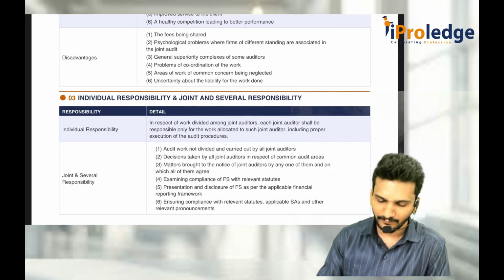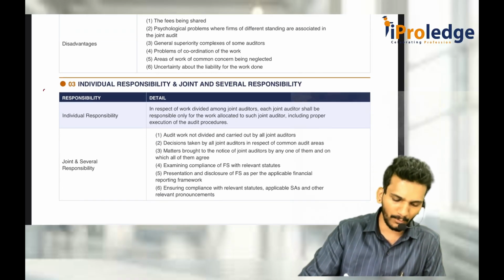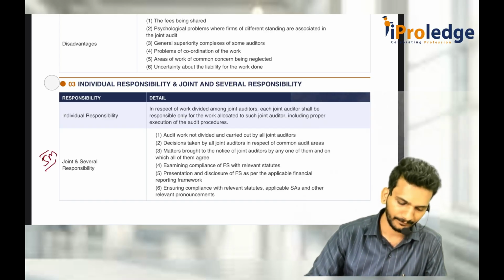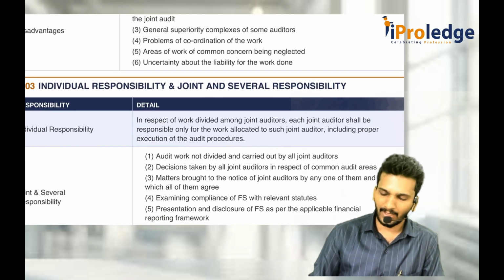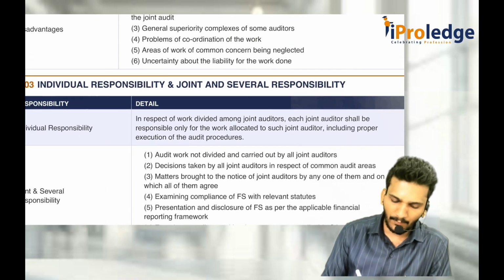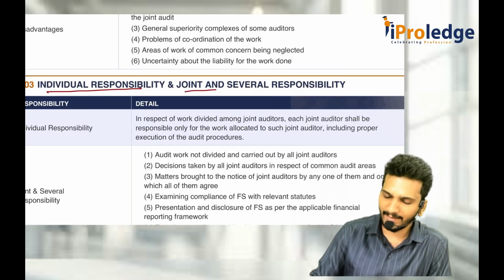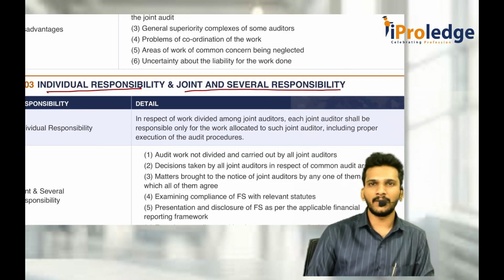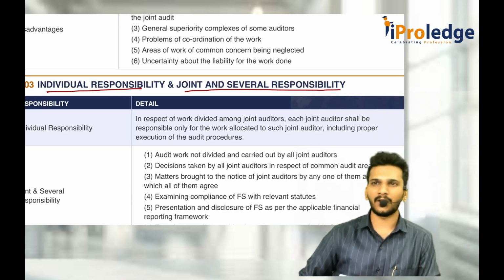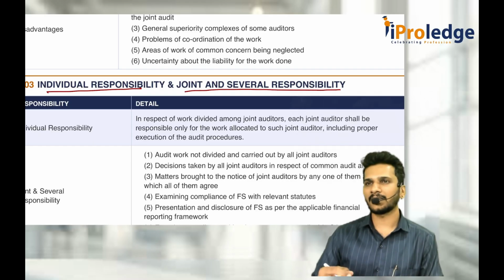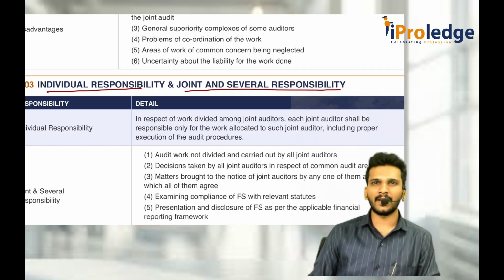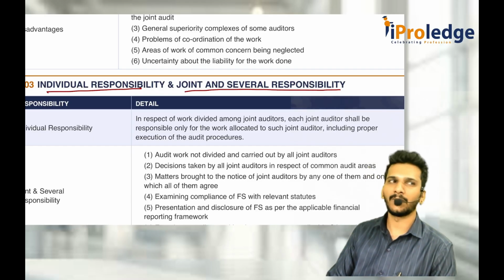There is nothing more. Now comes, this is important for 5 marks. Mainly specifically, this is important. Whenever there are multiple auditors for the audit of financial statements, there is some individual responsibility and also some joint and several responsibility. That means if one auditor is appointed for P&L, one auditor is appointed for balance sheet, one auditor is appointed for cash flow, then all the auditors are responsible for their part of the work. We call it individual responsibility. But there are some areas for which all the auditors are compulsorily responsible. So what are those? We'll discuss.